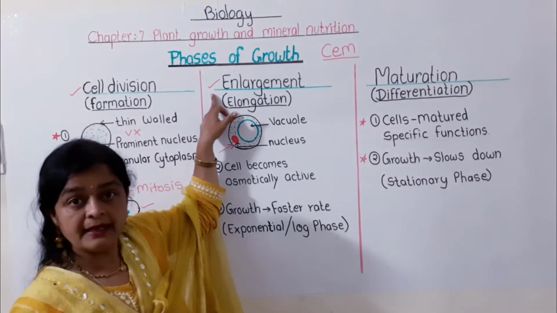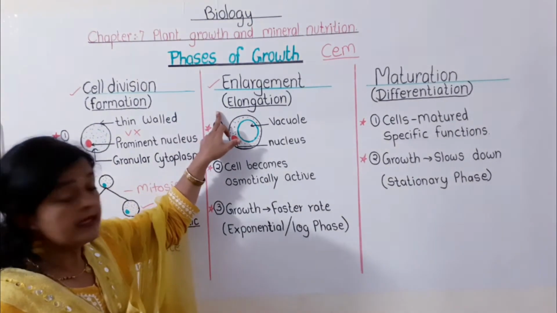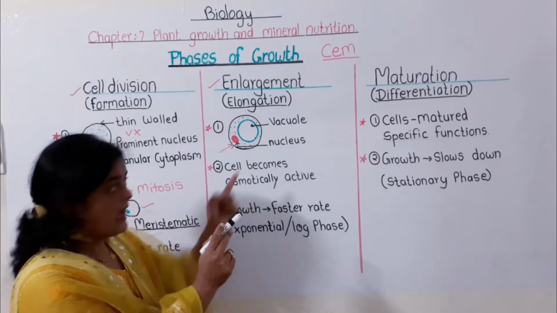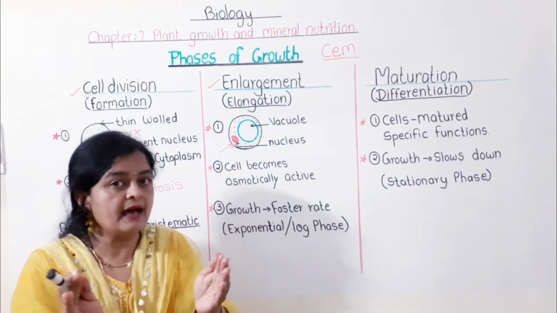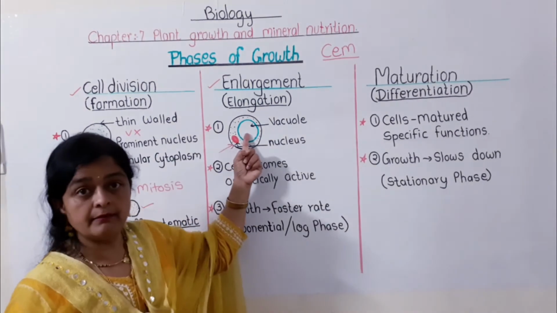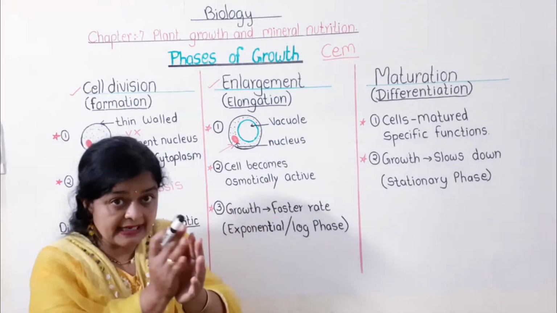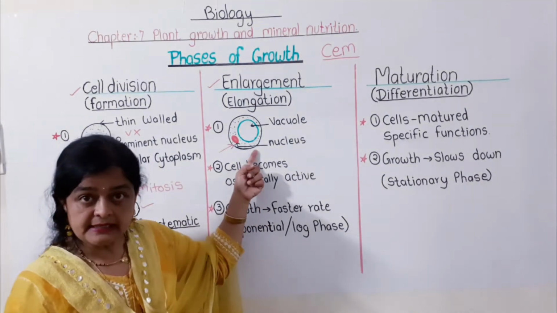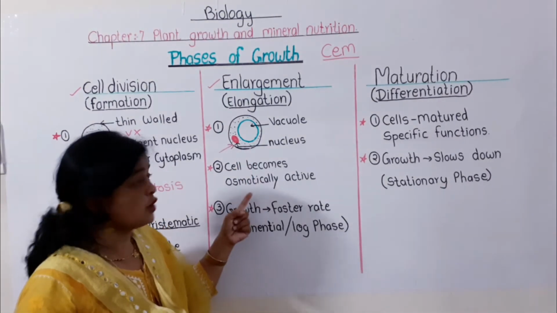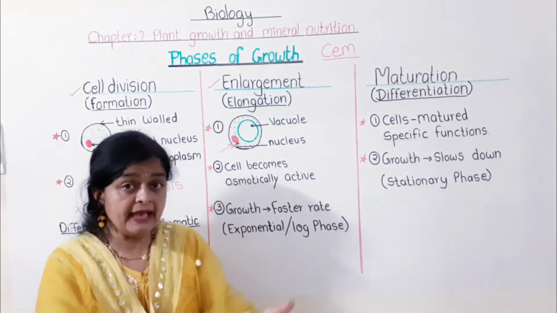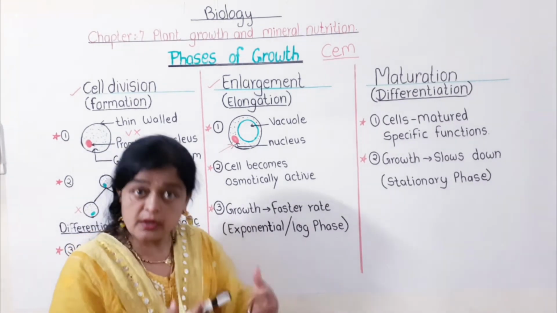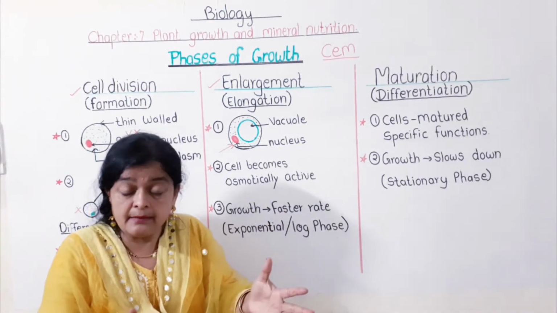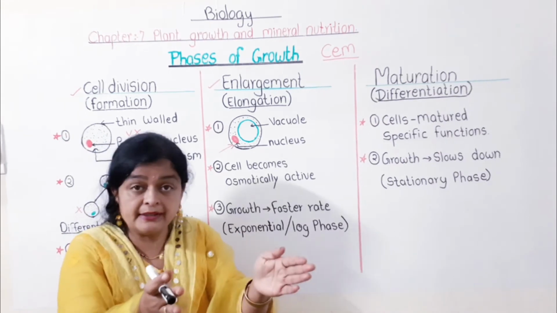So the second is the phase of enlargement, also called the phase of elongation. See what happens here. The newly formed cells get enlarged. Why are they getting enlarged? Only because of the presence of vacuoles. If vacuoles are present, the cell will get enlarged. Vacuoles and other materials are also forming inside the cell, and because of this the cell becomes osmotically active. Osmotically active means it starts receiving water, endosmosis takes place, or it absorbs water, and naturally the cell becomes turgid. A turgid cell means there is an increase in the length and breadth of the cell.